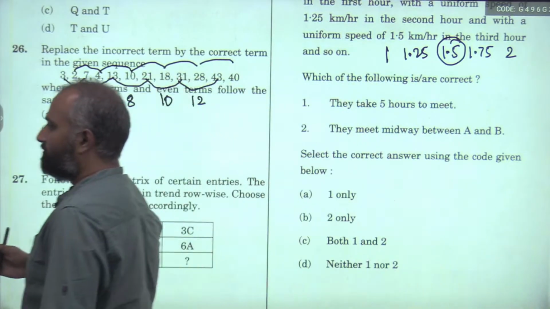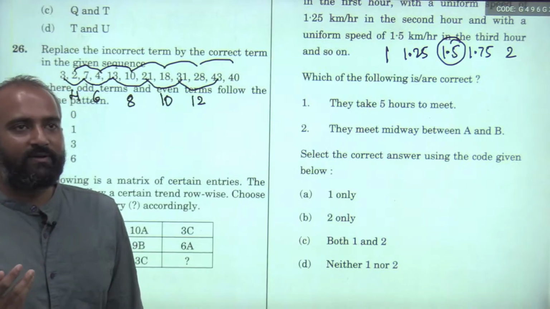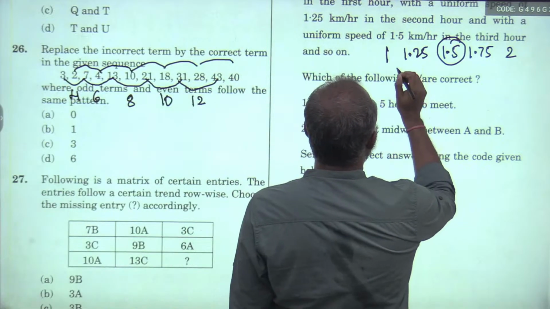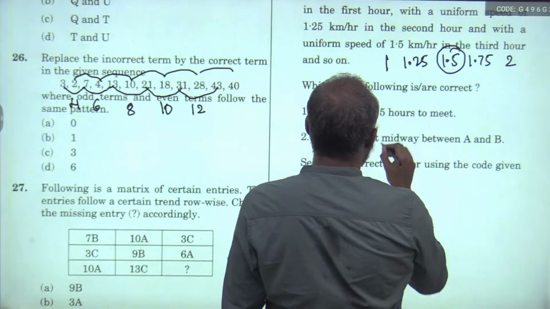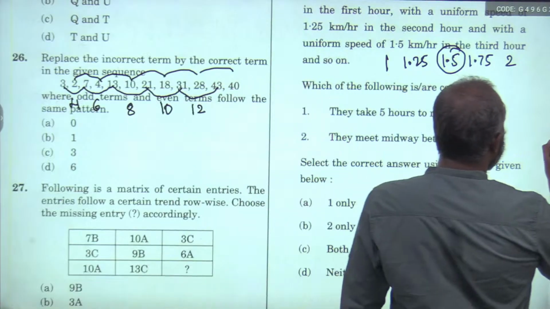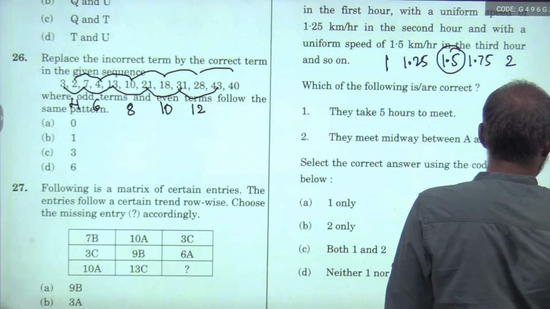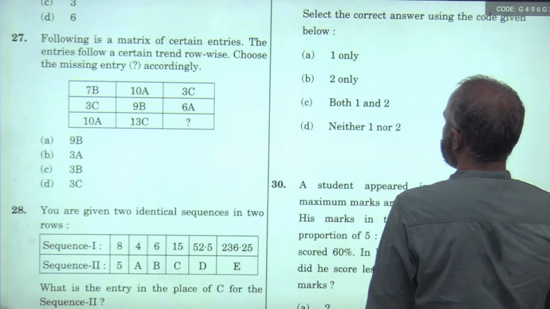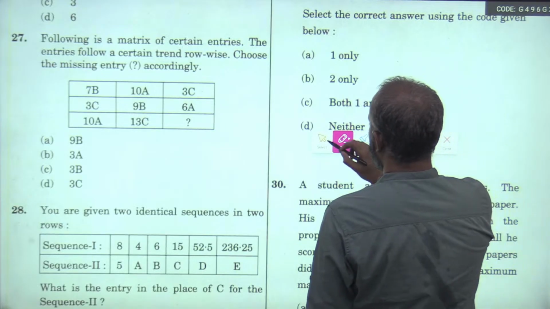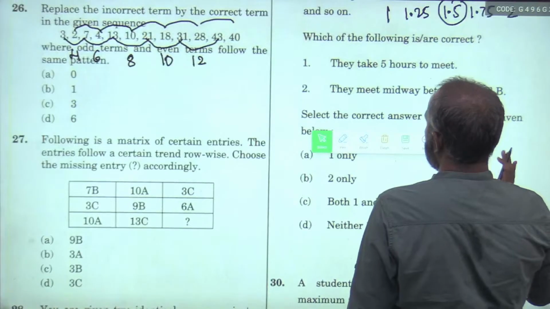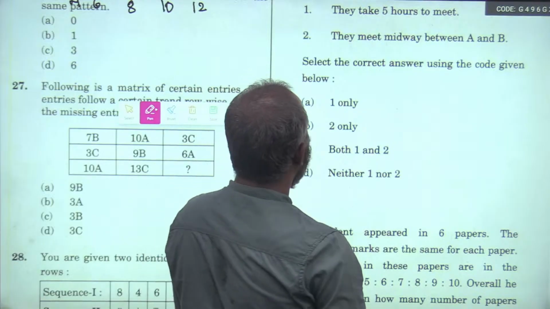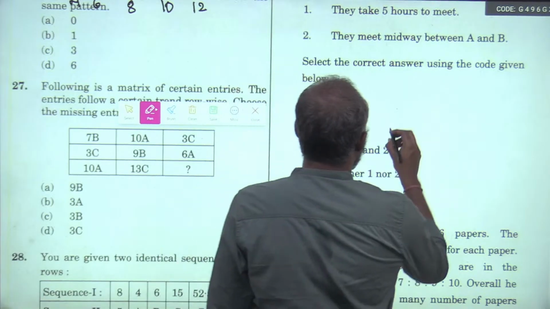So we can rule whether statement 2 is false or not by taking, what if they supposedly take 5 hours to meet? Okay, so what is the pattern here?